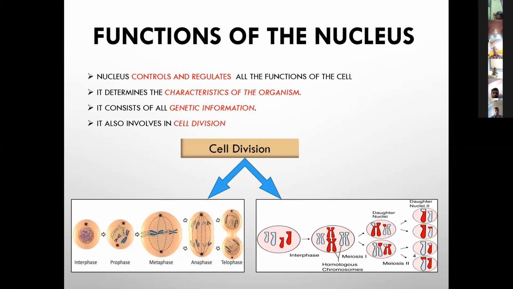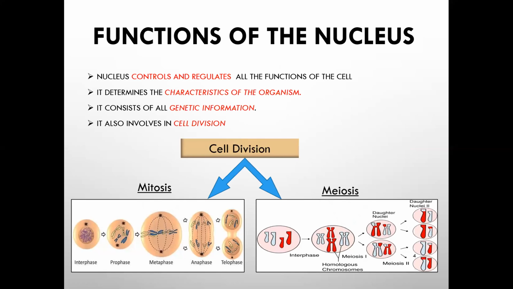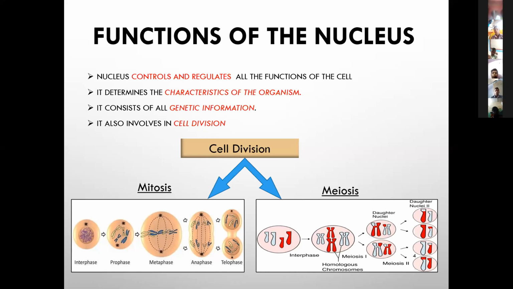The new cells come from the pre-existing cells. So how do they come from the pre-existing cells? The pre-existing cells have to be divided. Only when the division takes place are the new cells formed, divided into two.